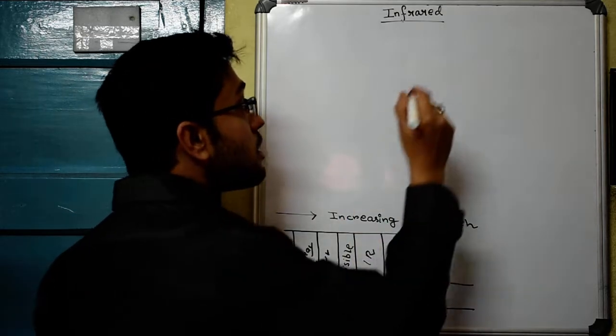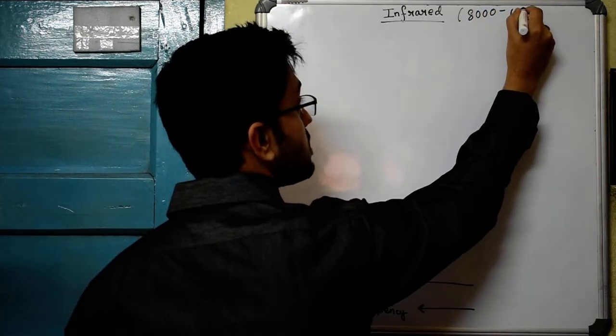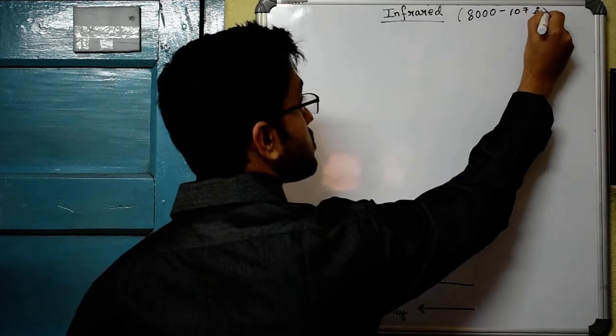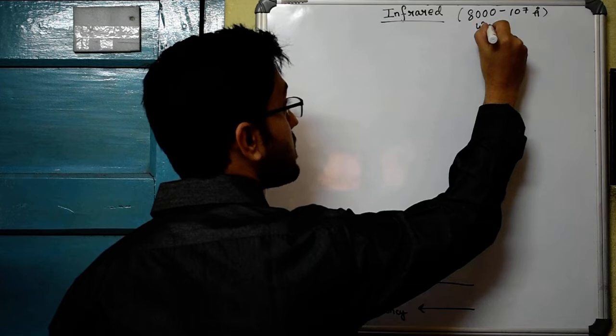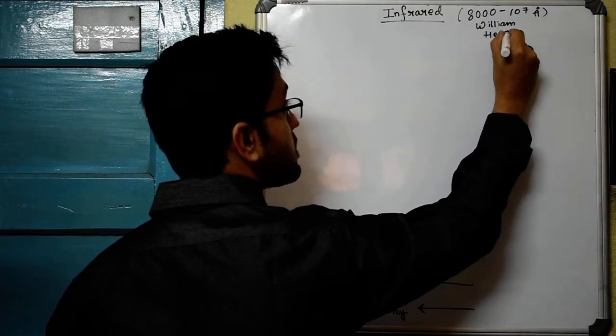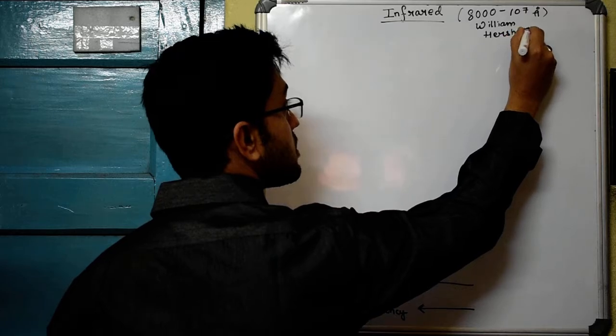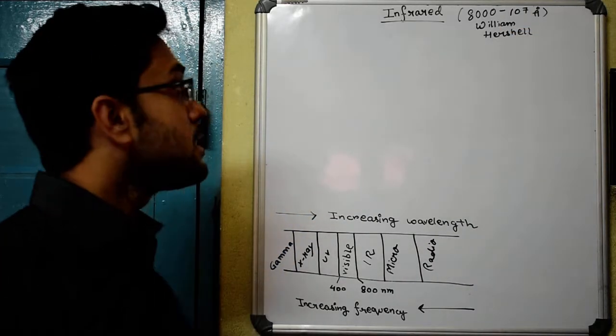Its wavelength ranges from somewhere around 8000 to 10 to the power 7 angstrom, and this was first detected by William Herschel. And how was it detected? Well, that's a fascinating story.